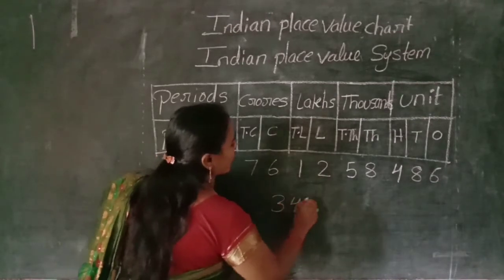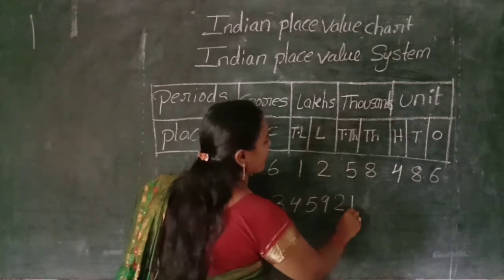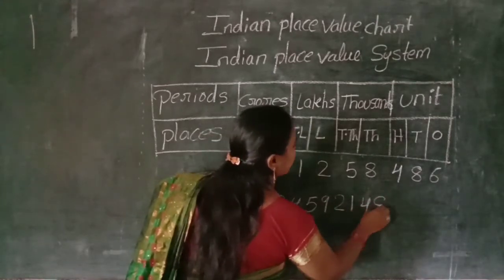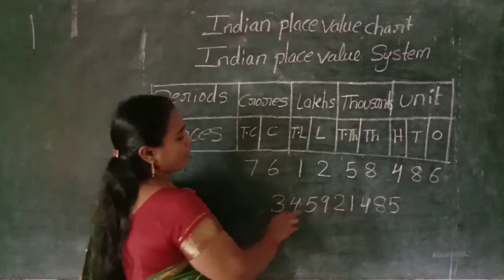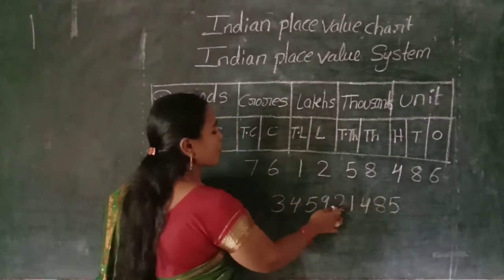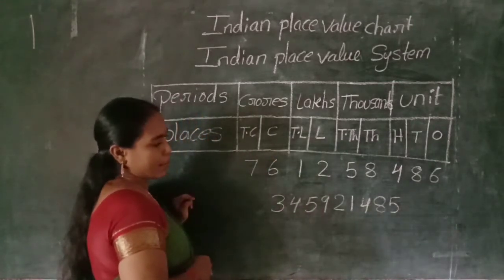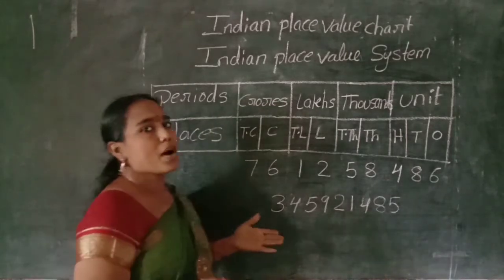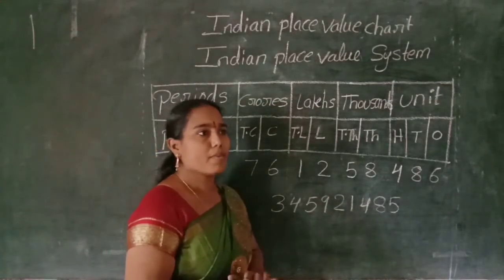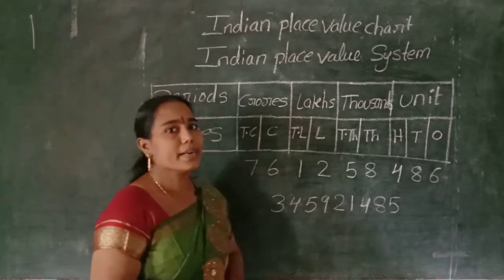3, 4, 5, 9, 2, 1, 4, 8, 5. How many digits are counted here? 1, 2, 3, 4, 5, 6, 7, 8, 9. It is a 9-digit number. How do you read this number? We use commas to separate the number. Why? It is impossible to read the digits all the time.